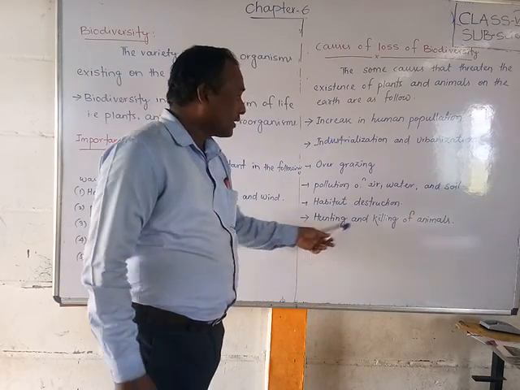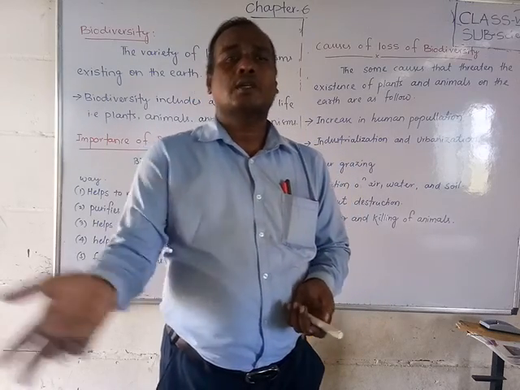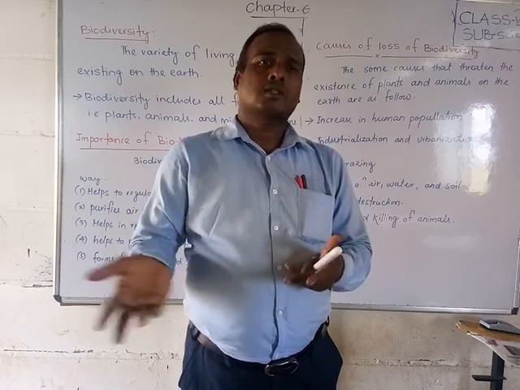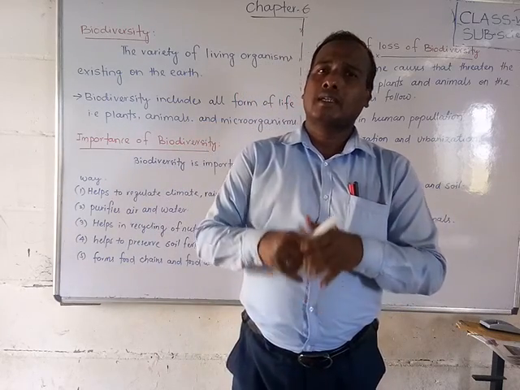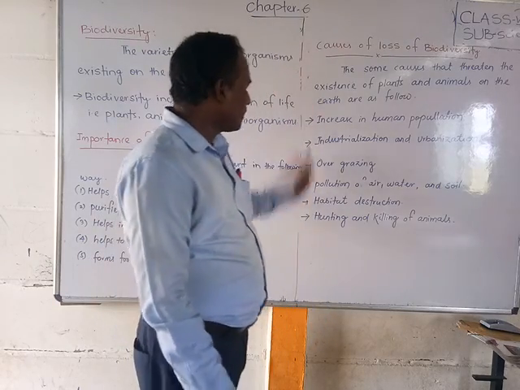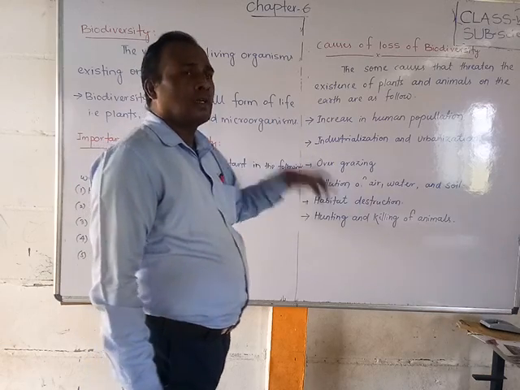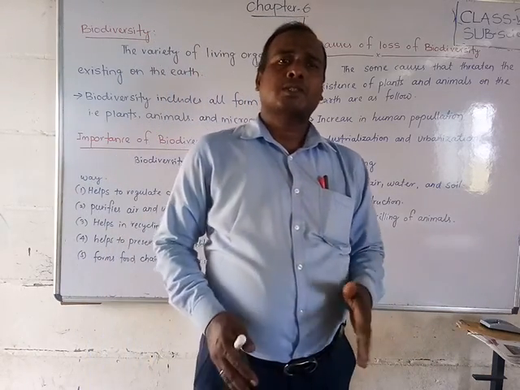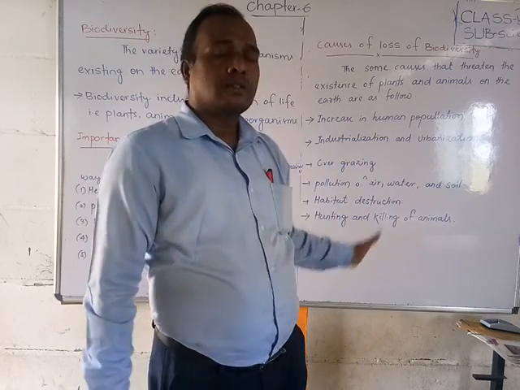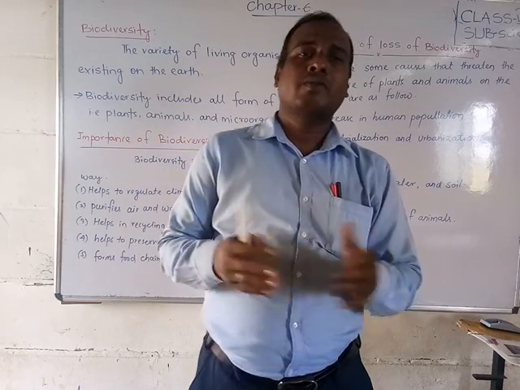Hunting and killing of animals. Friends, to get food we are killing animals like deer, goat and rabbits, and collecting them as food. So, especially the increase of population, industrialization, overgrazing and air pollution are the reasons our diversity is being lost. If we think about it and give importance to recovering it, then our diversity will be conserved.